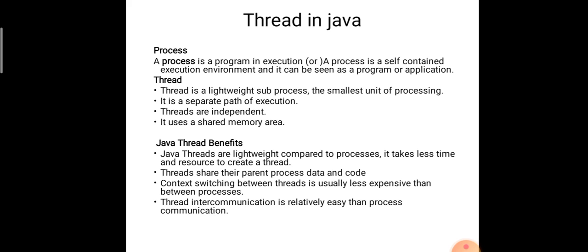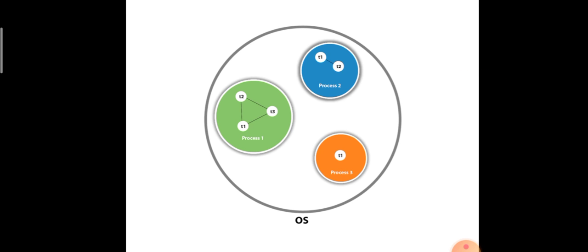The final one is that intercommunication between threads is easier than between processes. Process intercommunication is a little bit difficult compared to thread intercommunication. So this is all about threads. We learned what a thread is, what the benefits of threads are, and why we use threads in Java programming. This is a simple example structure showing where threads actually take place. You can see a large circle called OS.